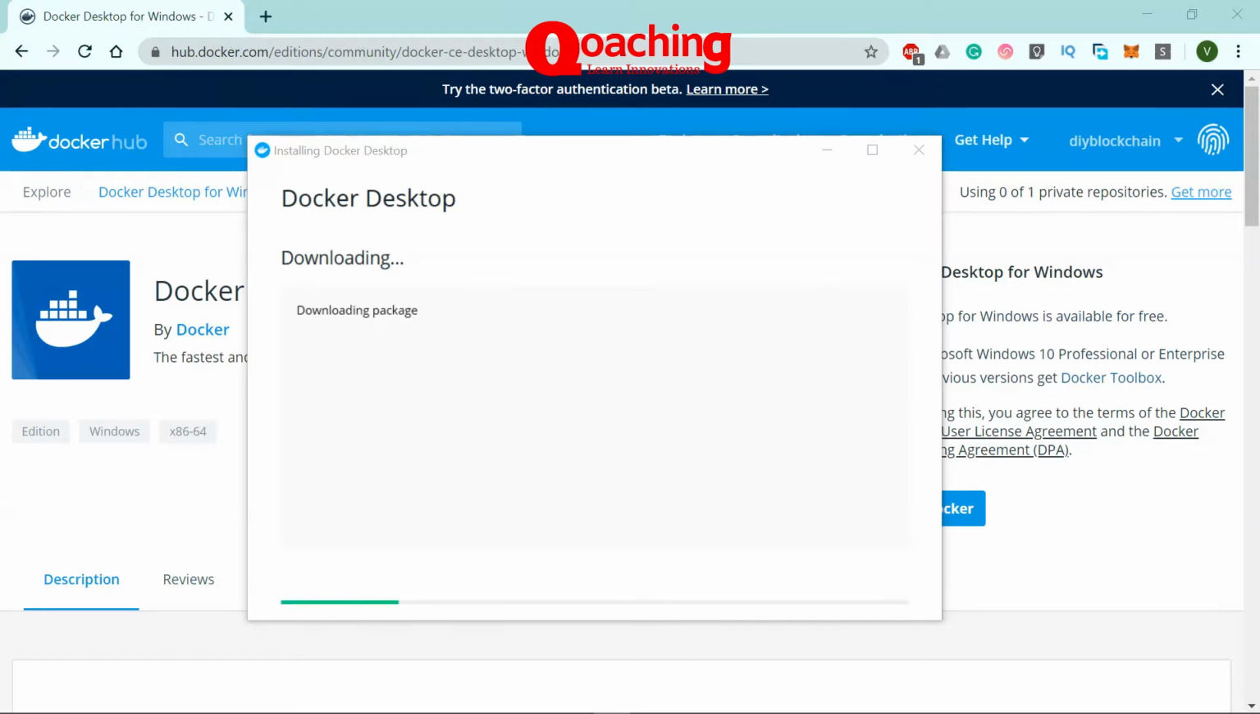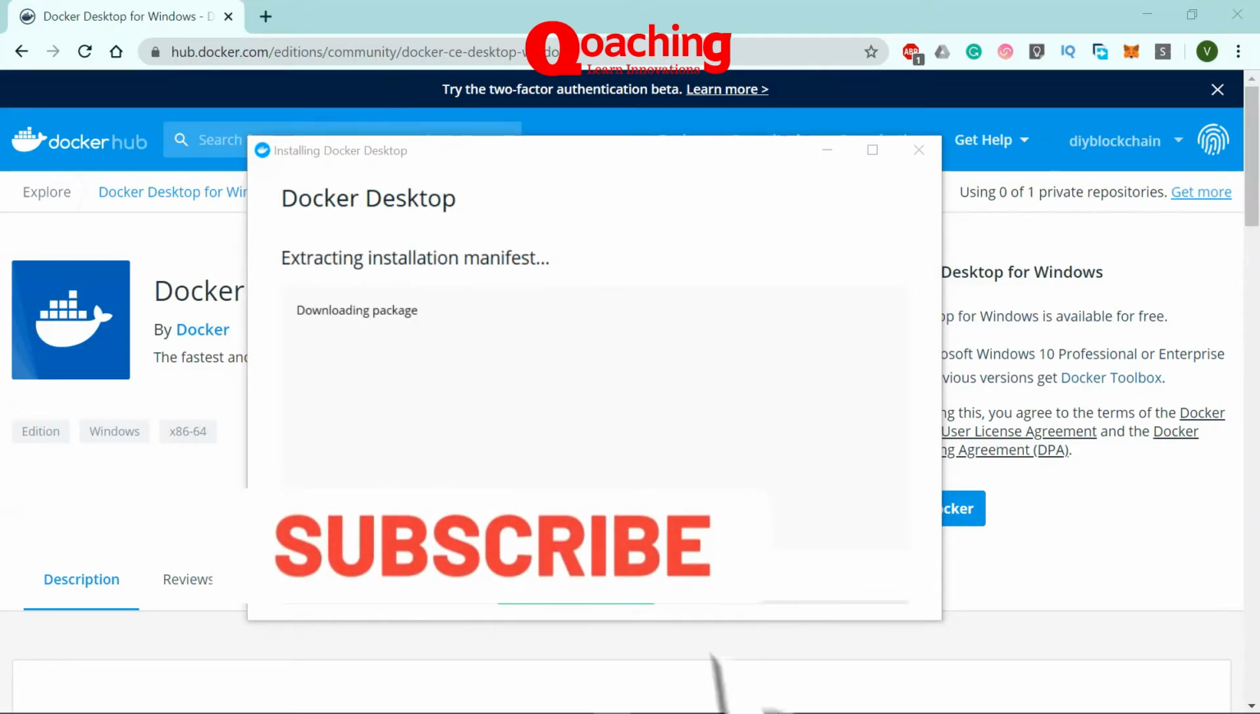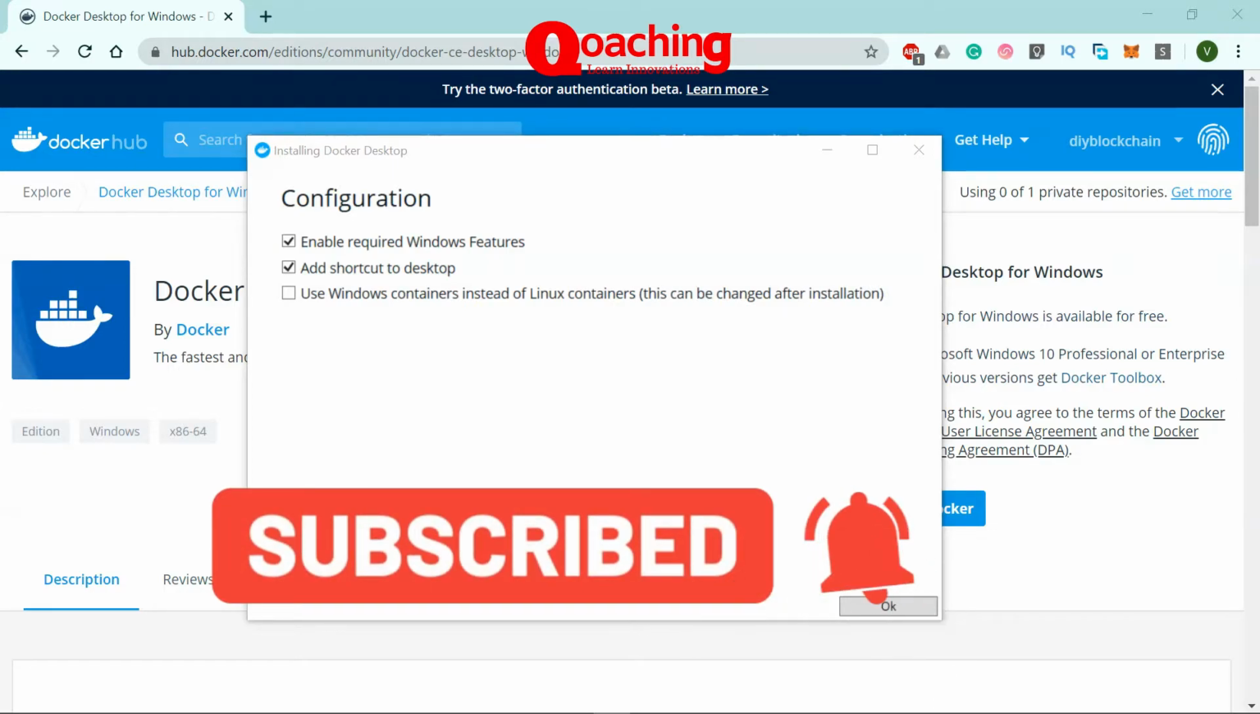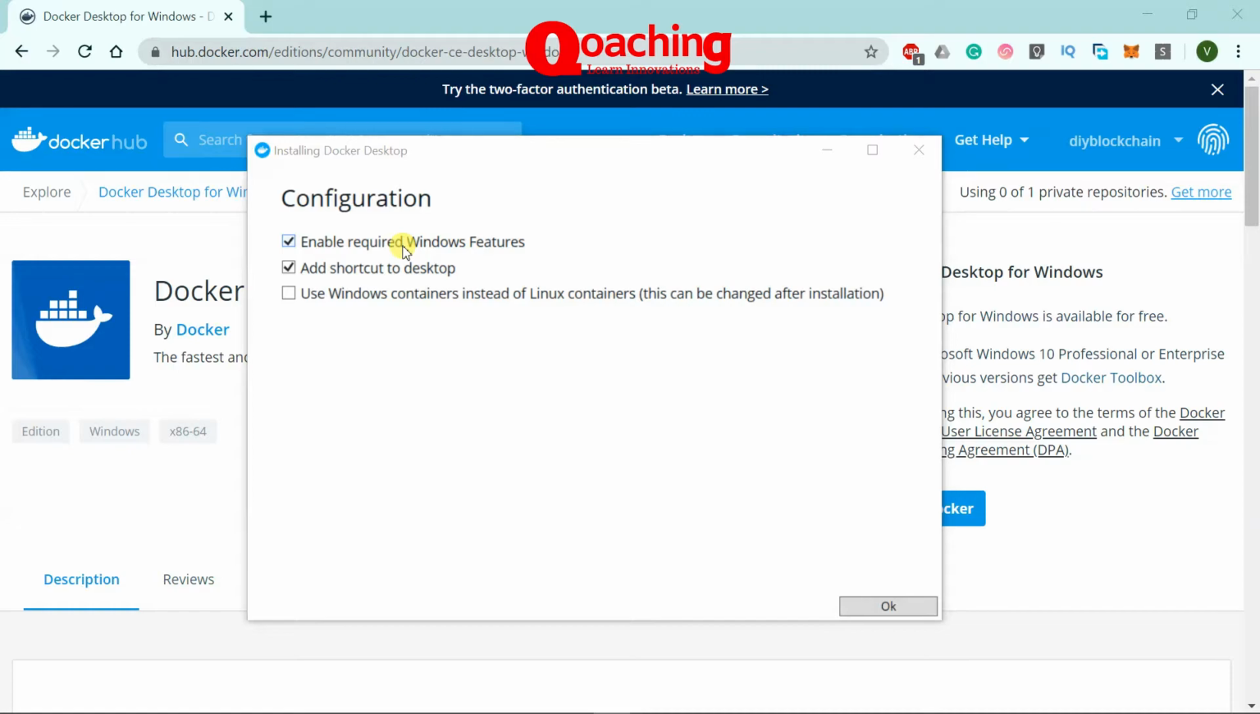Once it's started, you will see that Docker Desktop will start downloading some packages in order to make sure it has the latest libraries to be installed. So it's going to take some moment to get this done. Now, as soon as it gets done, it will ask you whether you want to enable the required Windows feature, and this is option 3. This is really important, guys.